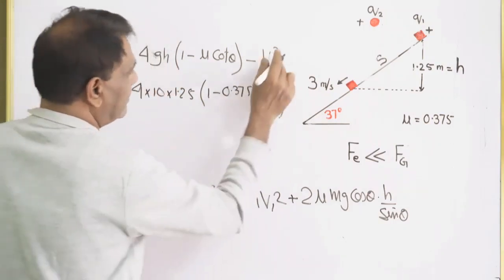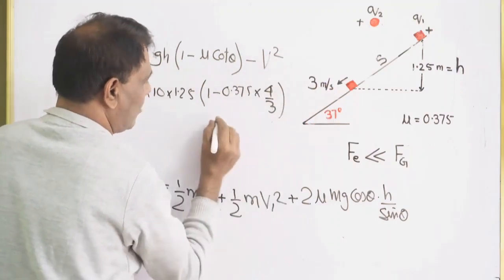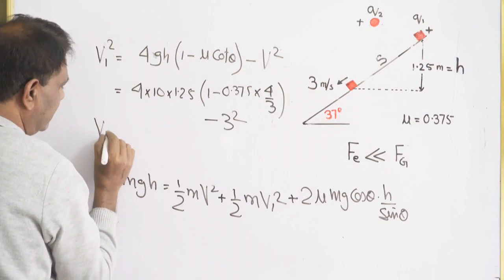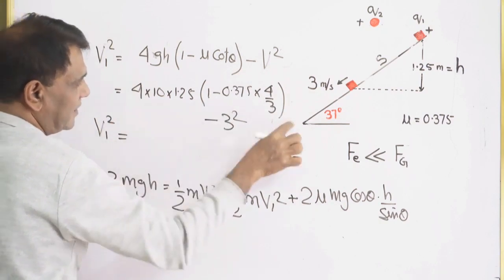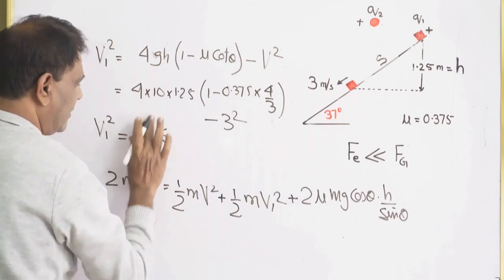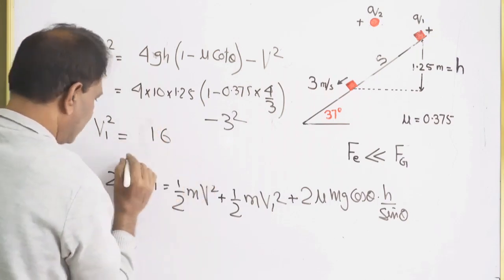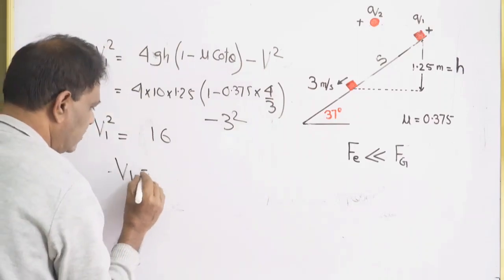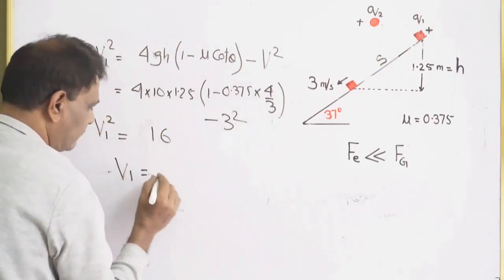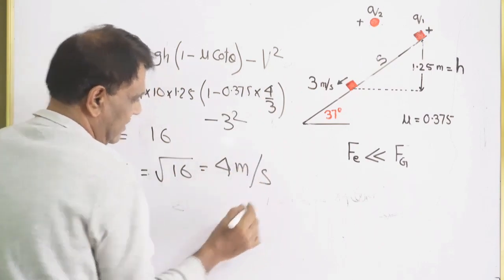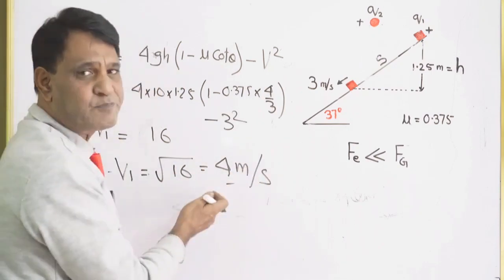If you solve, and पीछे में v square है, that is 3 square. Okay, so if you solve this one you are going to get ultimately, रफ में solve कर लीजिएगा, you will get 16. Square root निकाल देंगे, v1 is going to come square root of 16, that is 4 meter per second.